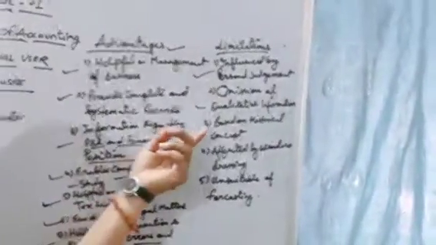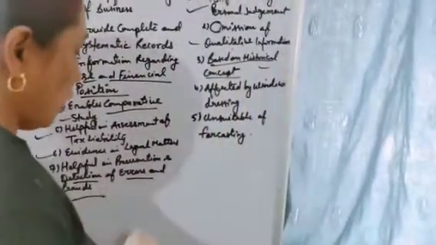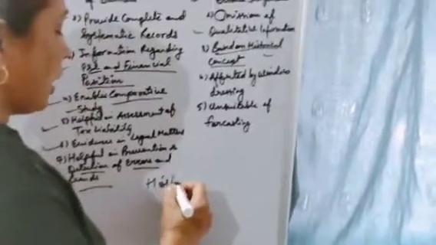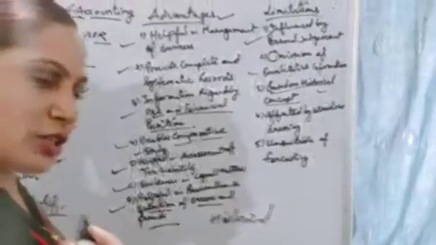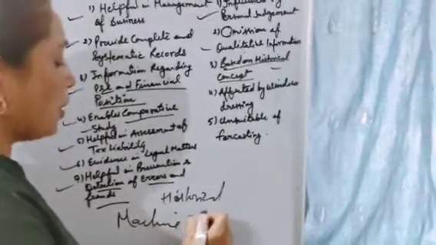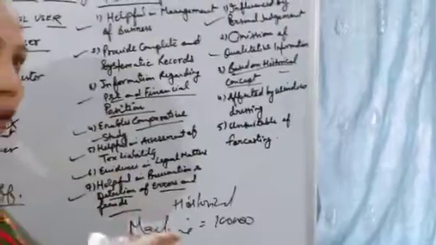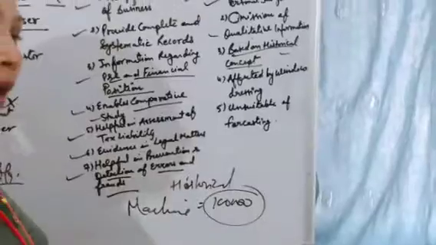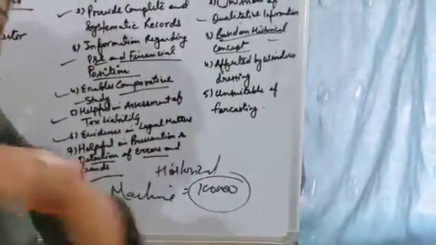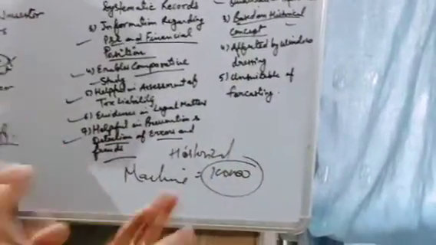Okay. Third point, based on historical concept. First of all, you should understand what the historical concept is. Historical concept means whenever you purchase anything, for example a machine, you have purchased a machine of rupees 1 lakh. So you record the machine in that particular year at rupees 1 lakh, and every year, no doubt, you will charge depreciation. But if the machine you have purchased becomes outdated in the market, then its value becomes nil.